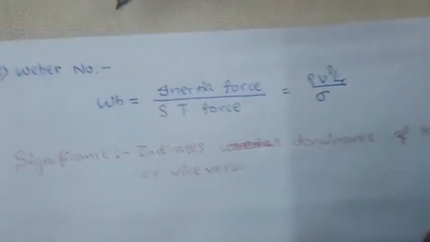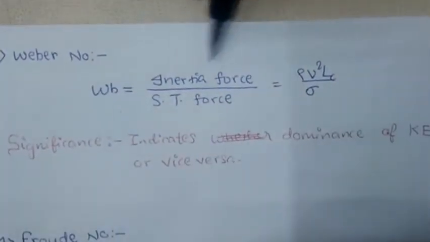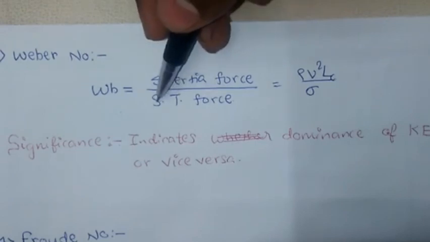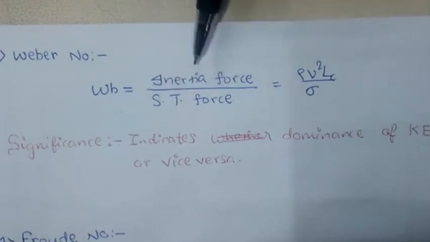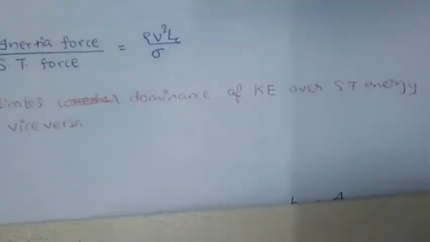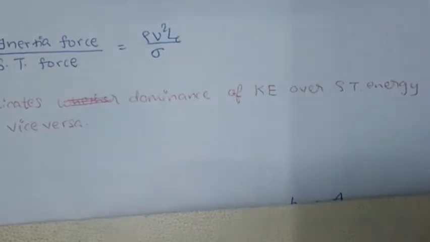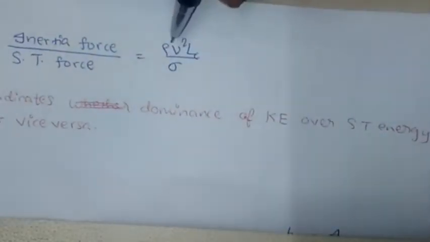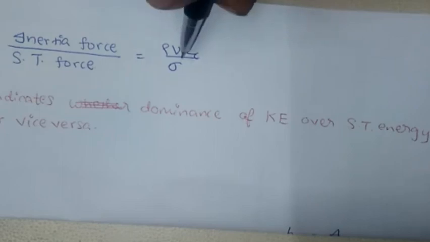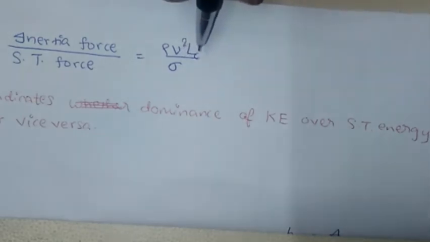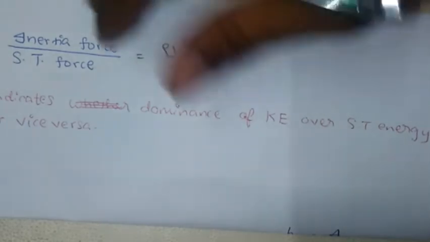Now let us discuss the third number, which is the Weber number. Weber number is the ratio of inertia force to the surface tension force. Its formula is rho v square Lc upon sigma, where rho is the density of the fluid, v is the velocity of the flowing fluid, Lc is again the characteristic dimension, and sigma is the surface tension.